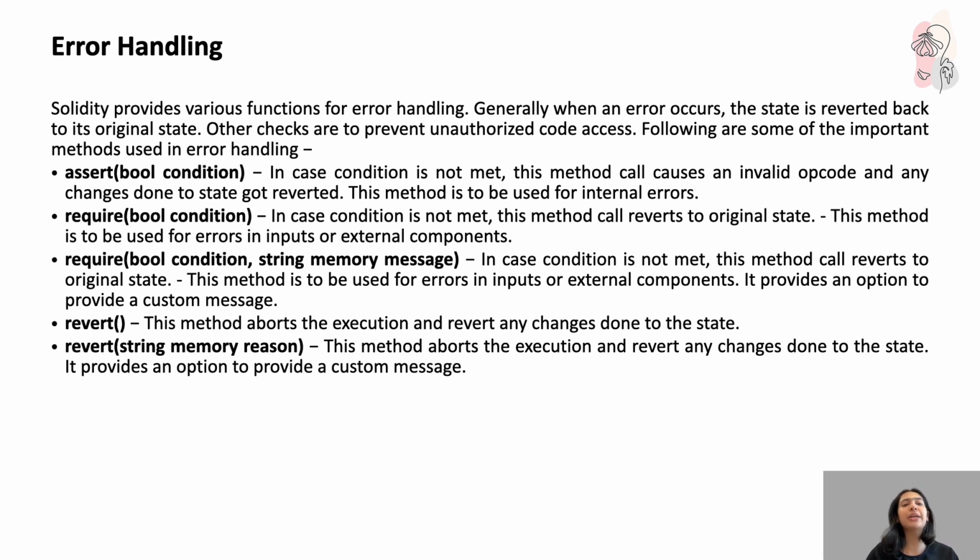Require with a bool condition and a string memory message. In case the condition is not met, this method call reverts to the original state. This method is to be used for errors in inputs or external components. Everything is the same, it just provides an option to provide a custom message. Just this one line of change. Revert. This method aborts the execution and reverts any changes done to the state. Revert with a string memory reason. This method aborts the execution and reverts any changes done to the state. It provides an option to provide a custom message.